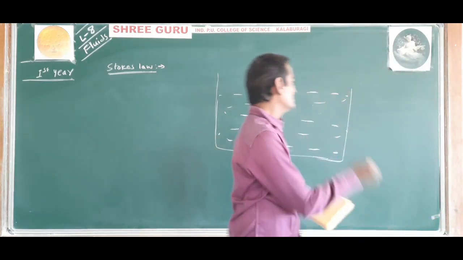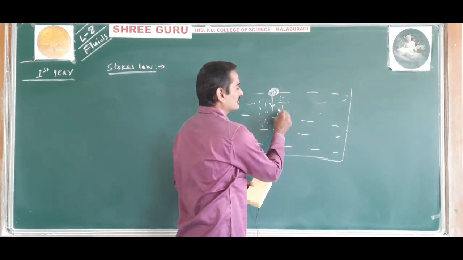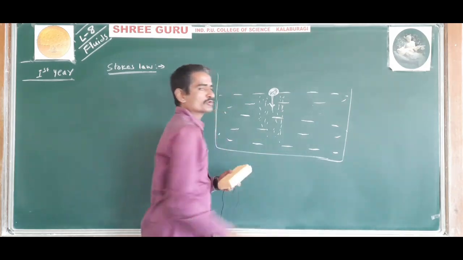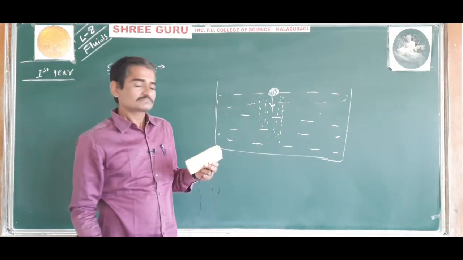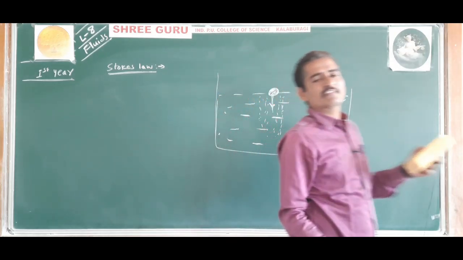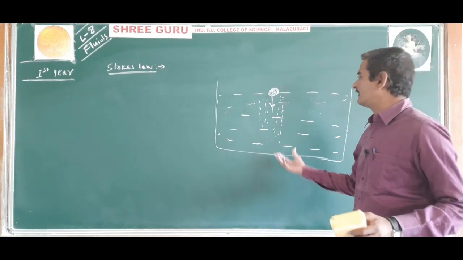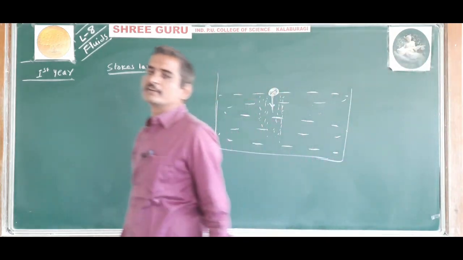As a result, a relative motion is created between the liquid layers, and this results in the viscous force. As a result, the viscous force comes into action.